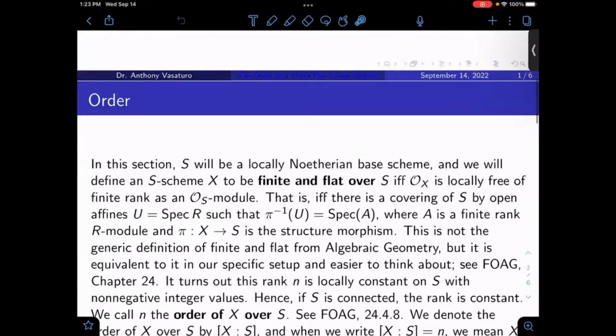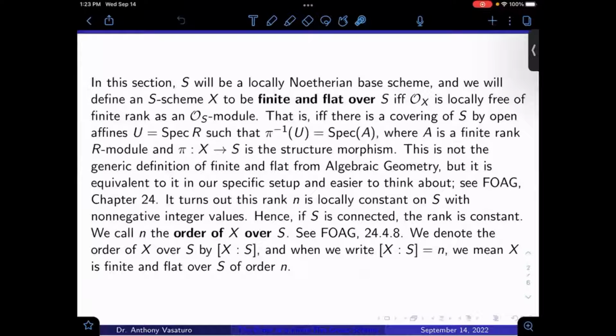In this section, S will be a locally Noetherian base scheme, so it's covered by Noetherian schemes locally. And we'll define an S-scheme X to be finite and flat over S if the structure sheaf O_X on X is locally free of finite rank as an O_S-module. In other words, if and only if there's a covering of S by affine opens, let's say U equals Spec R, such that pi inverse of U is Spec A, where A is a finite rank R-module. And what's pi here? Pi is just the map from X to S, the structure morphism given by the fact that X is an S-scheme.